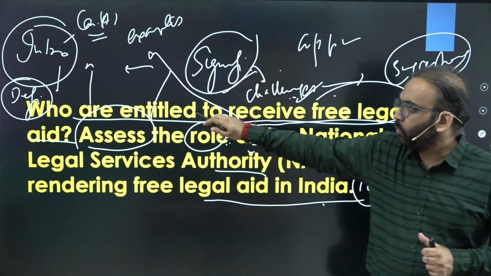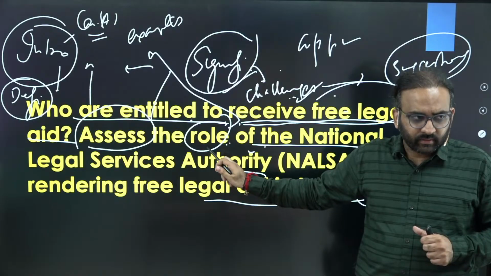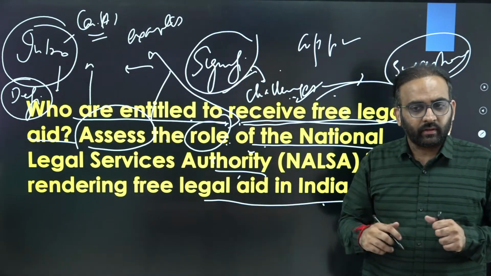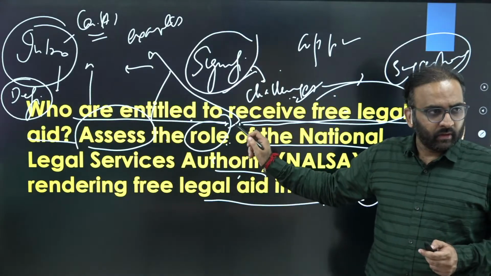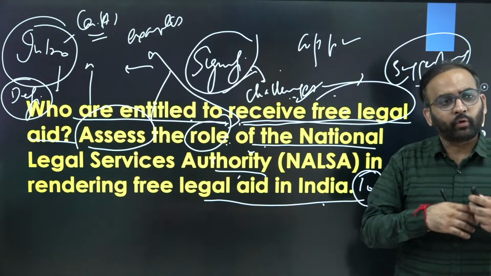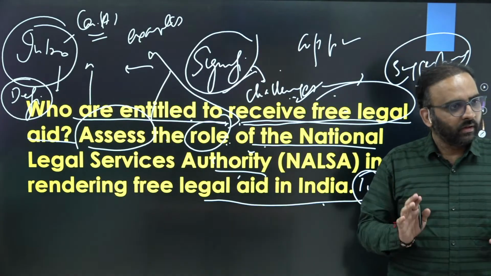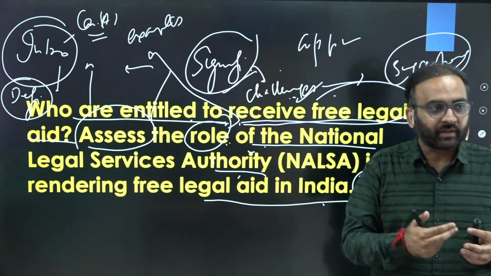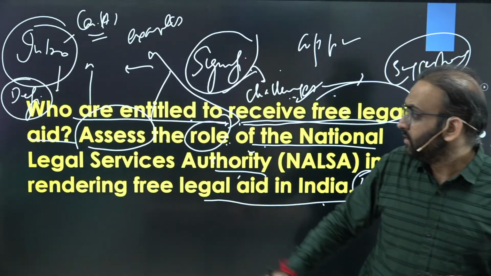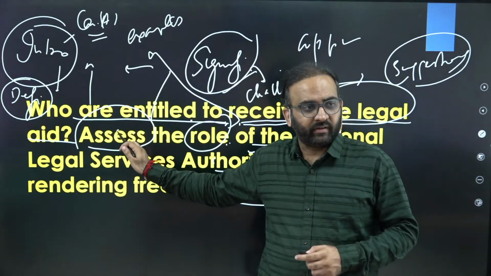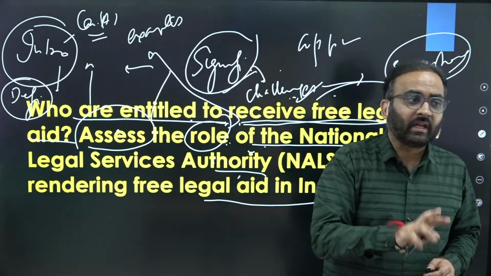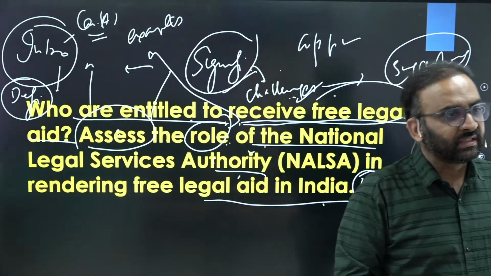For example, who are entitled, role, then significance, then challenges, then also solutions. Because suppose you write 10 points in role, and that too with a lot of examples, the examiner will be tempted to give you marks, but the examiner has to deduct marks. Why? Because you have not addressed the tail word, assess. The examiner will think that you have missed significance and challenges. That's why the examiner will deduct marks.